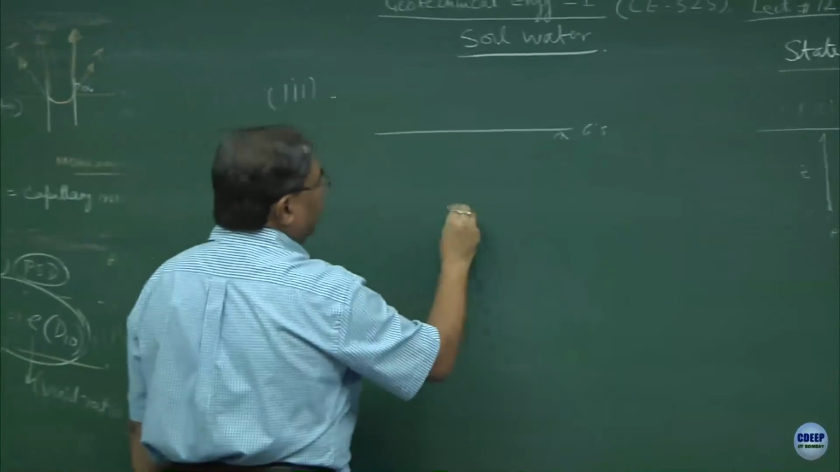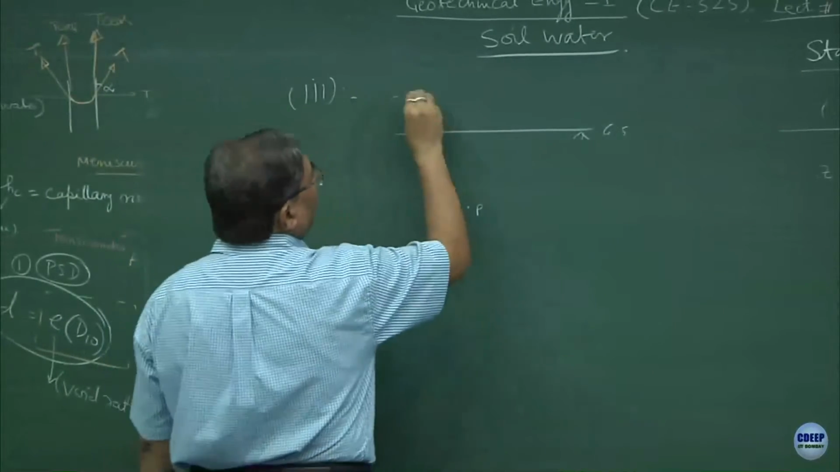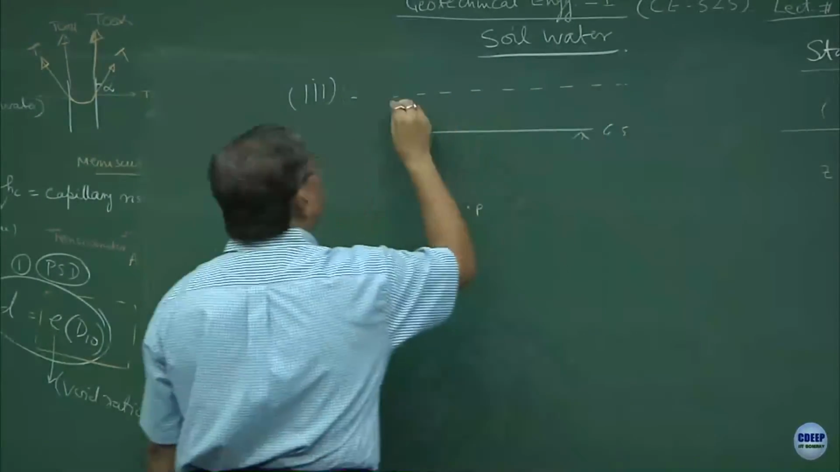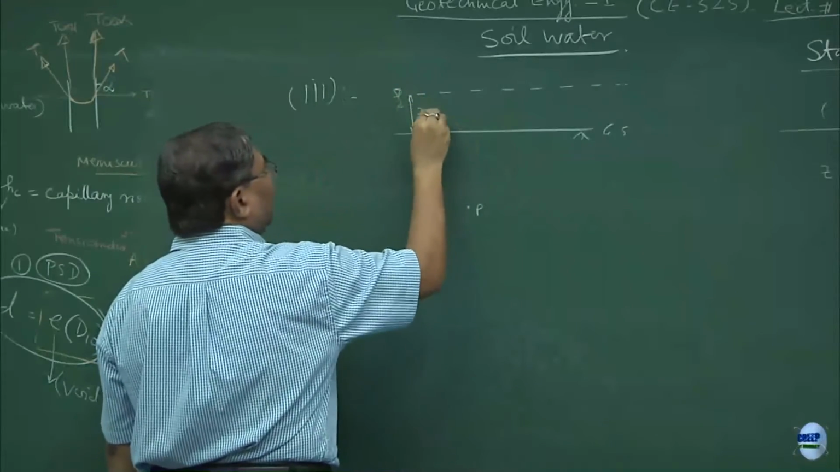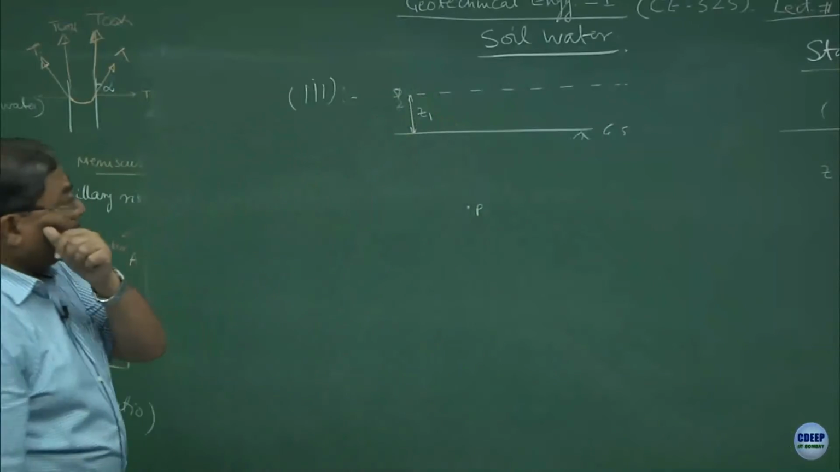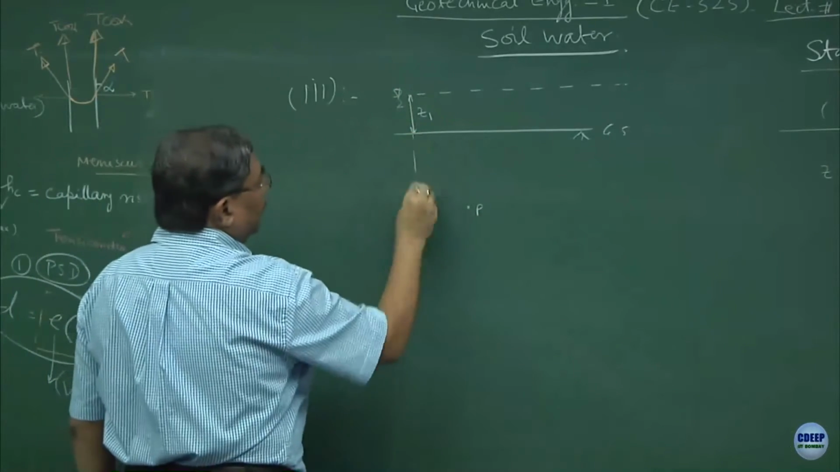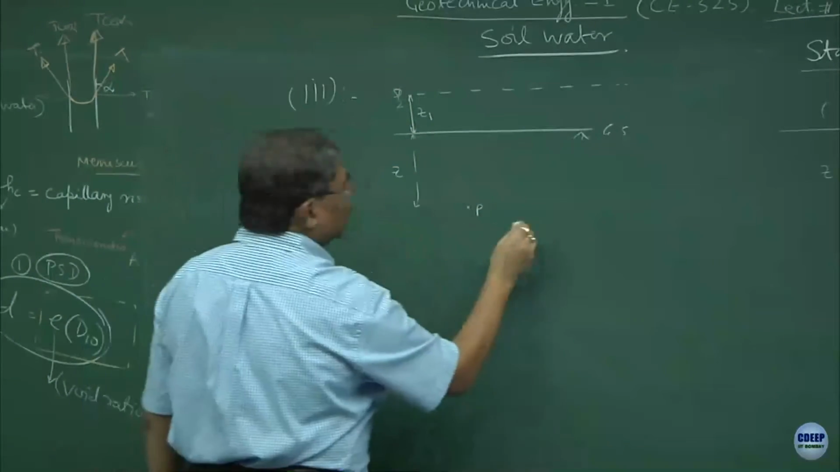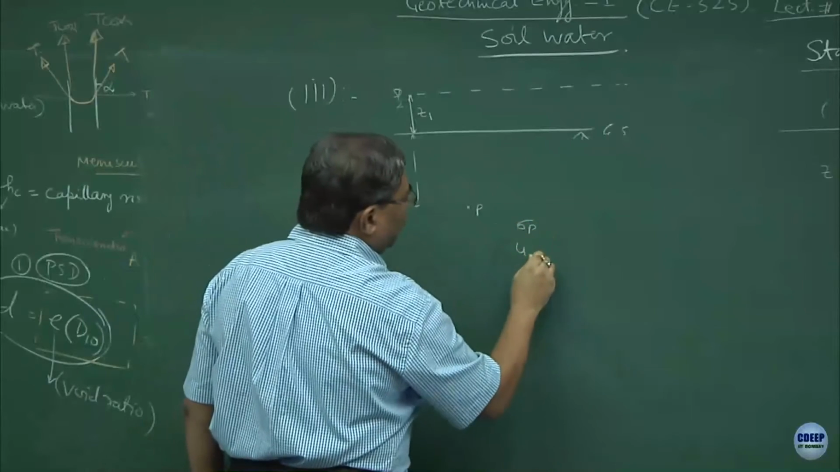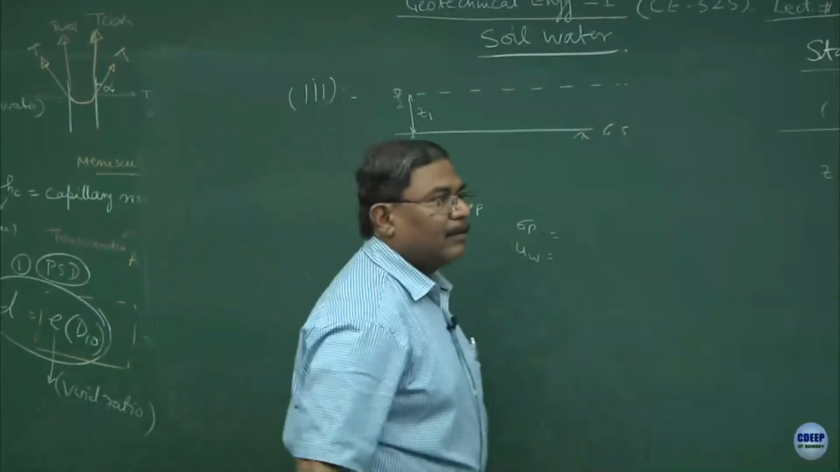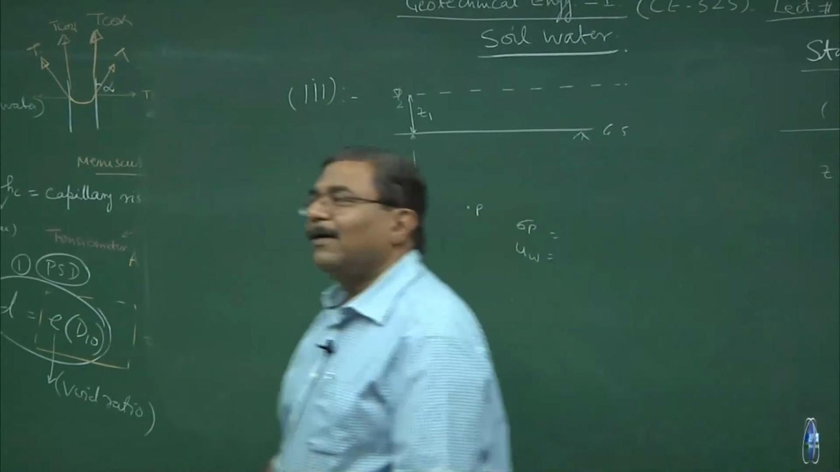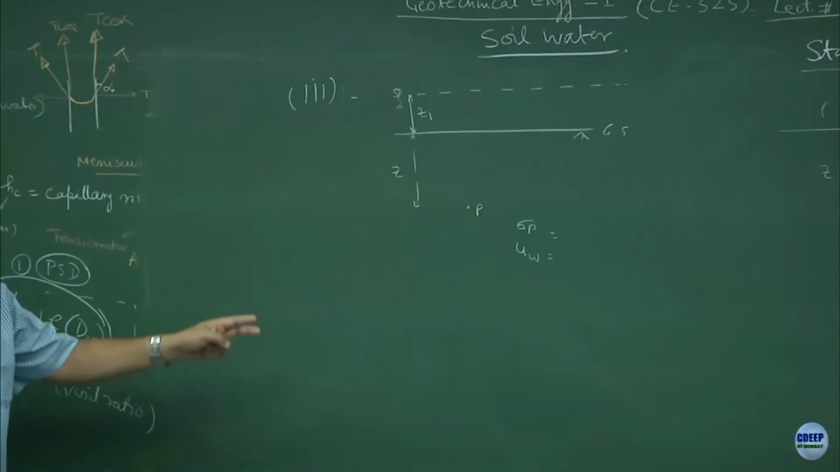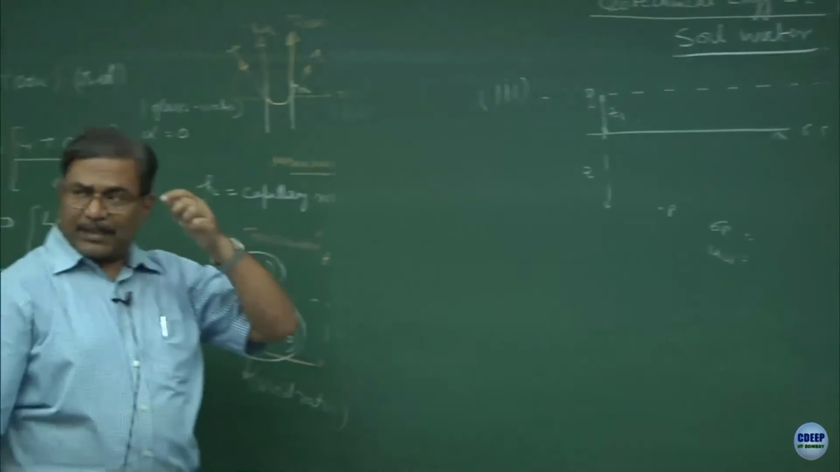Suppose this is the point P, water logging, is this correct? Say Z1 and this is Z. What is your intuitive feeling? What has happened to sigma P and UW? Quickly. Yeah, so do it systematically.